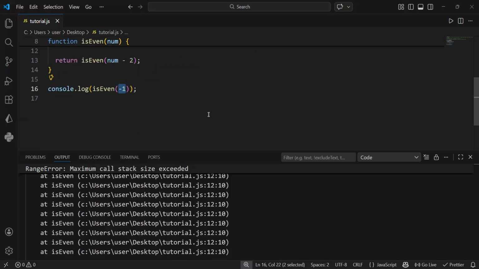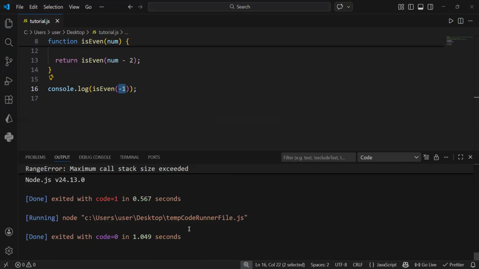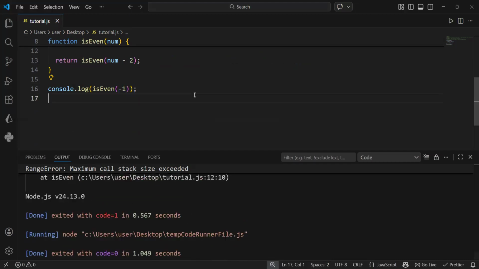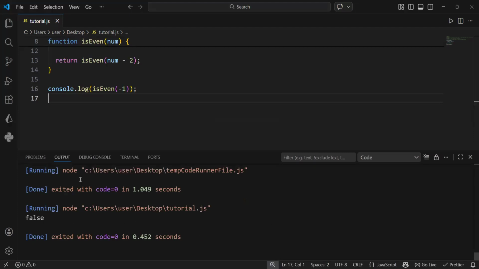So if I save and run again, you'll see that we'll have no more errors. I will run it again. It returns false because it's 1. What if I say -10 and save it? I'll run it again. It will return true.